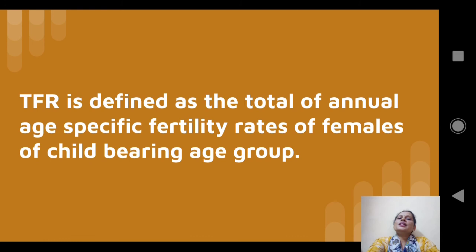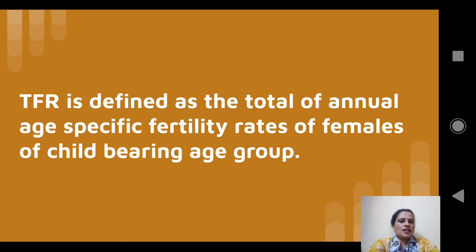Total fertility rate is defined as the total of annual age specific fertility rates of females of the childbearing age group. Annual ASFR means ASFR for the age group 15, ASFR for the age group 16, ASFR for the age group 17, then ASFR for the age group 49.